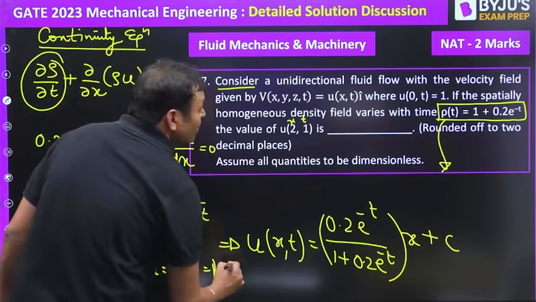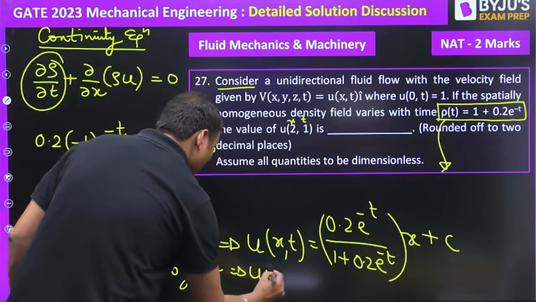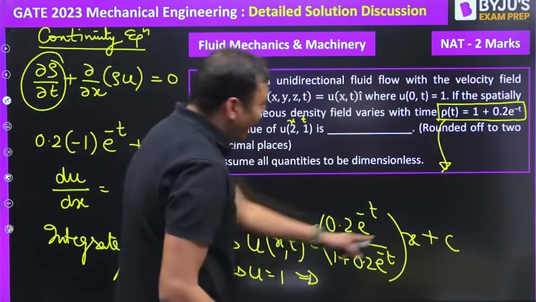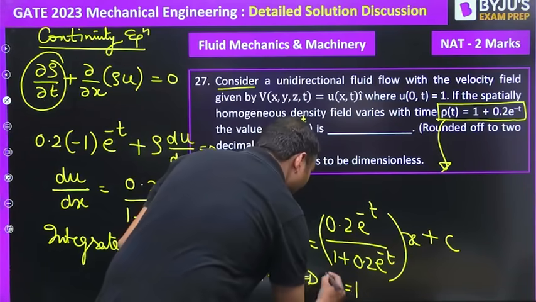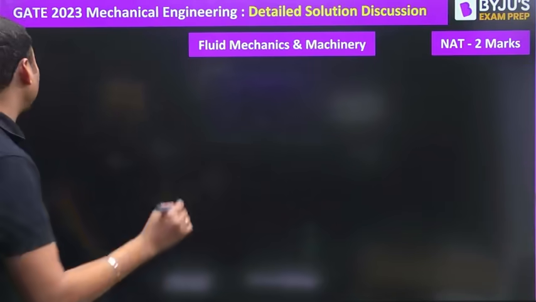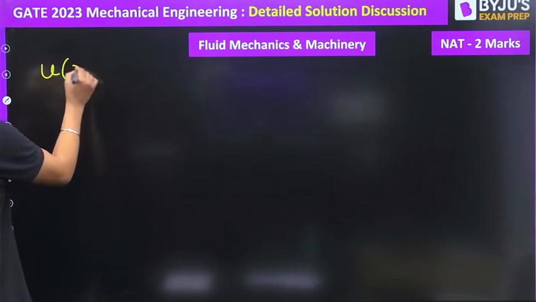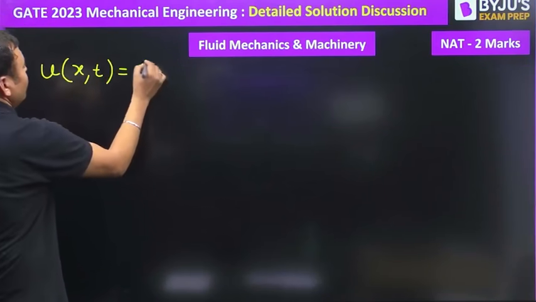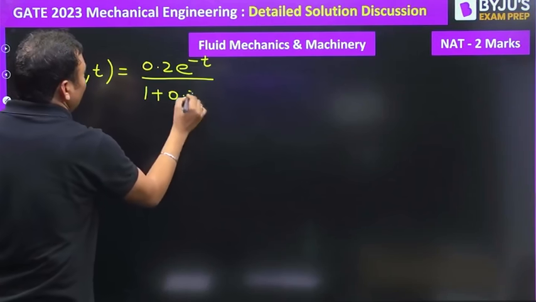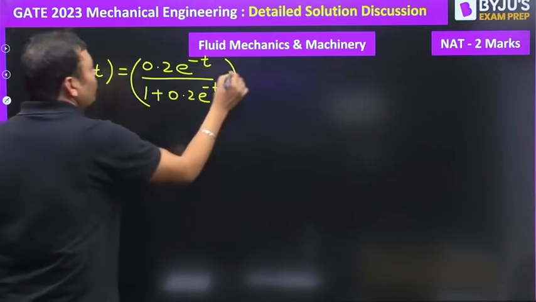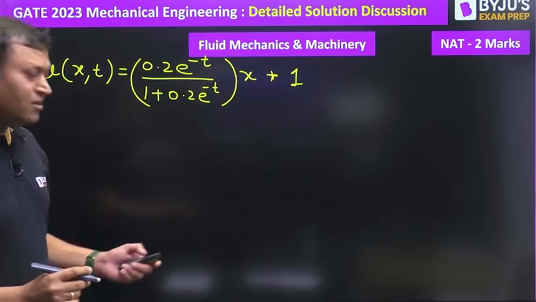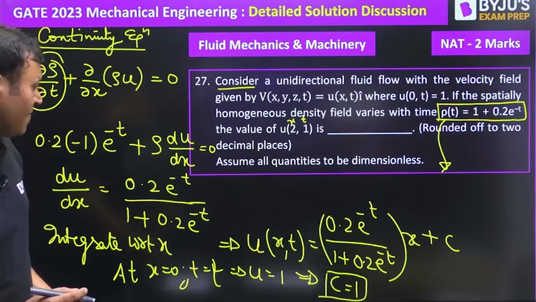So u will be equal to 1. If u is equal to 1 and x is equal to 0, then the value of c will be equal to 1. So our expression, u as a function of x and t, is equal to 0.2 e to the power minus t upon 1 plus 0.2 e to the power minus t into x plus 1. That will be the expression, right?